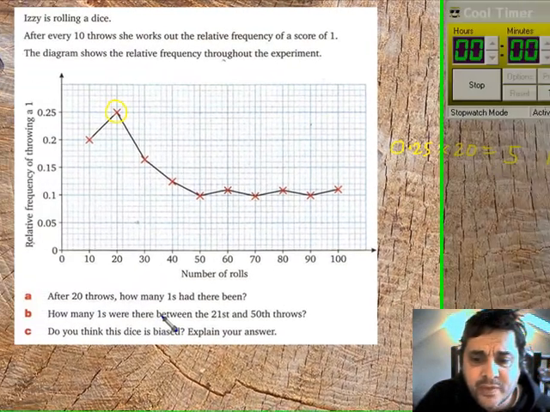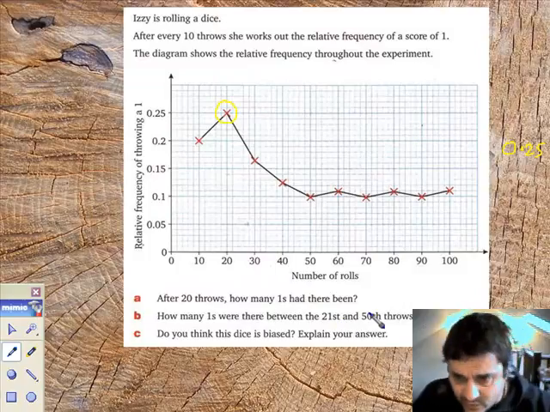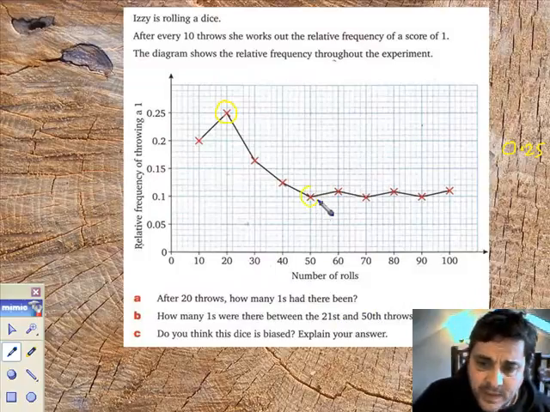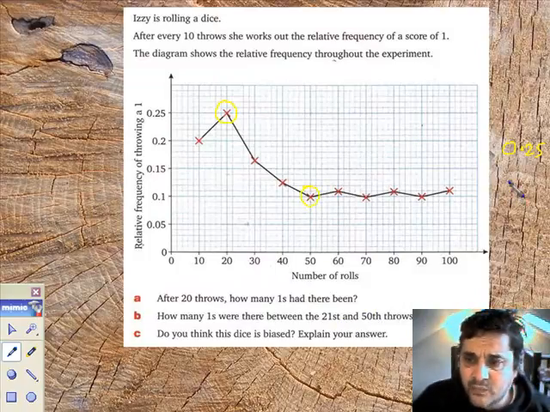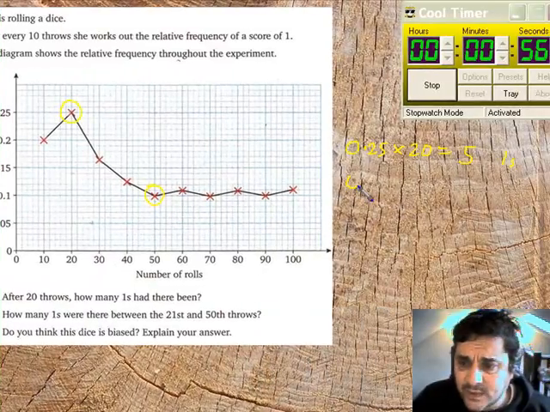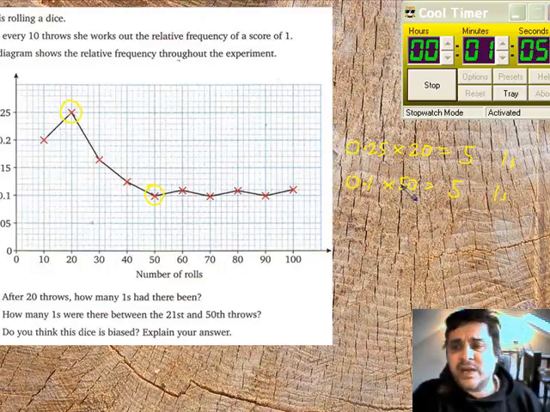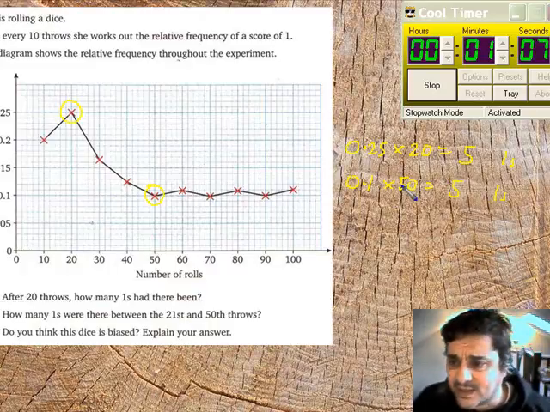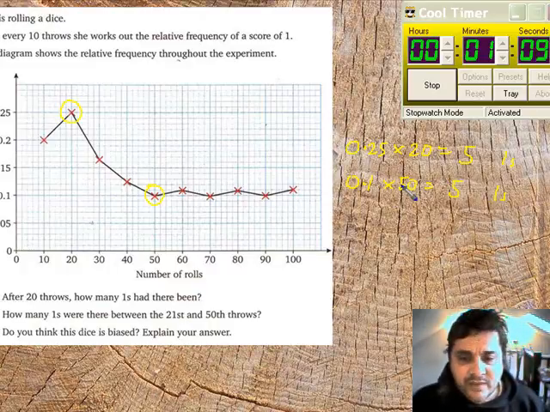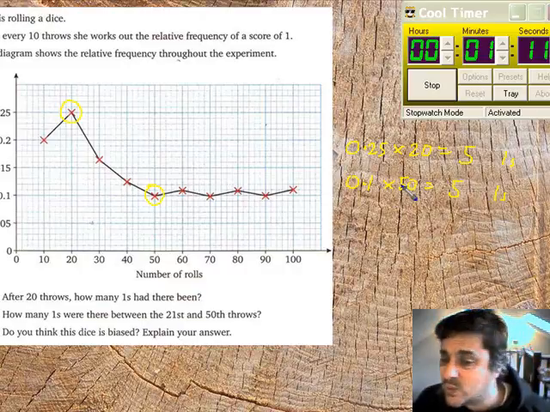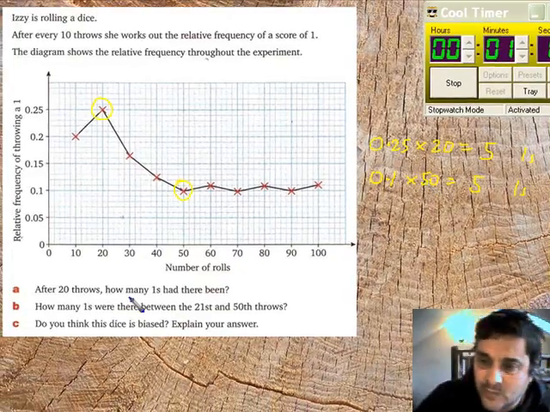How many ones were thrown between the 21st throw and the 50th throw? Well, here's the 50th throw. Relative frequency is 0.1, so it's 0.1 multiplied by 50. The answer is also 5. So the strange thing is, even though she's thrown an extra 20 throws of the dice, she didn't get any more ones. Therefore, how many ones were thrown between the 21st and 50th throws?